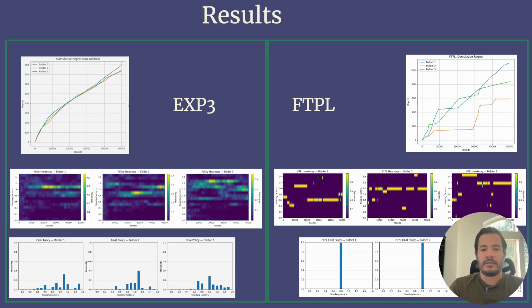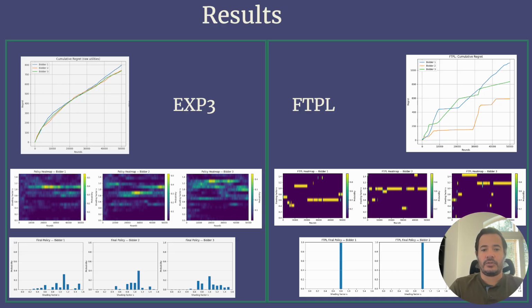The top plot for each algorithm shows the accumulated regret versus the number of rounds. With EXP3, all bidders behave very similarly. You can see a change in the slope around round 10,000, which shows the algorithm is definitely learning. Below the regret chart, you can see the heat map that shows how the probability distribution changes over time.